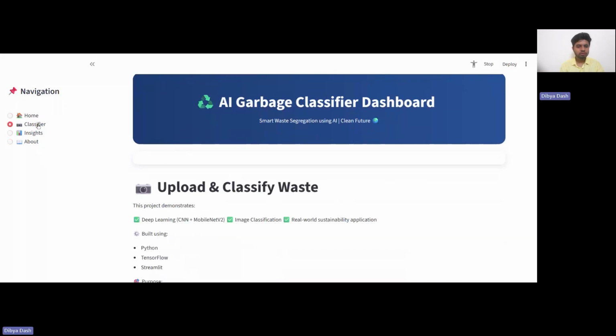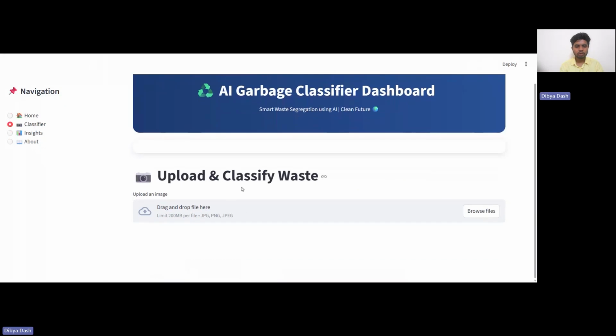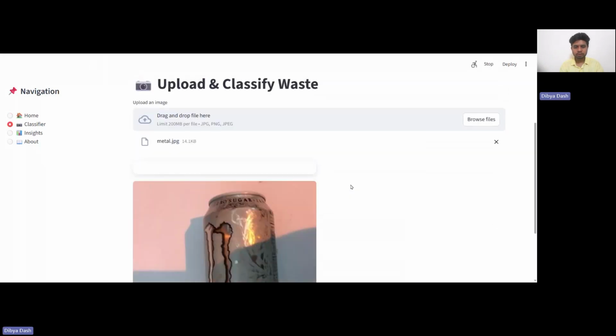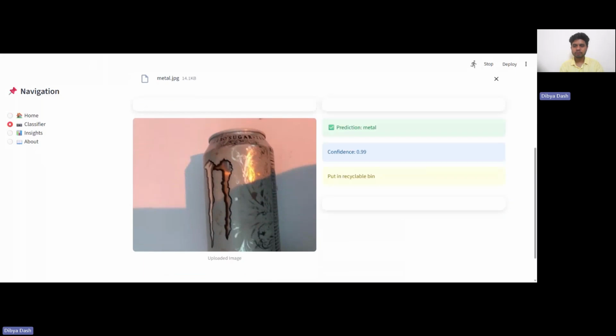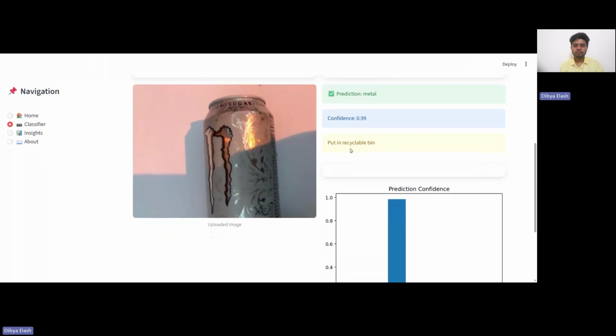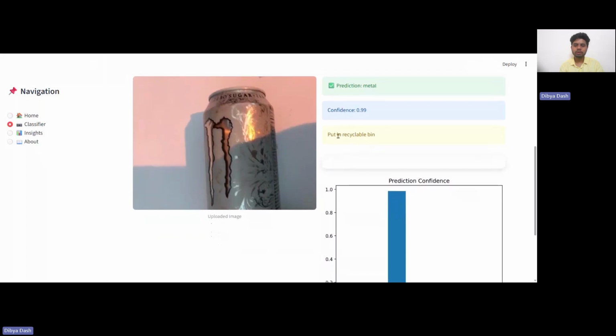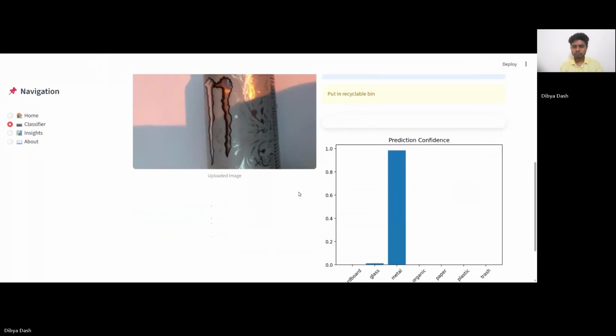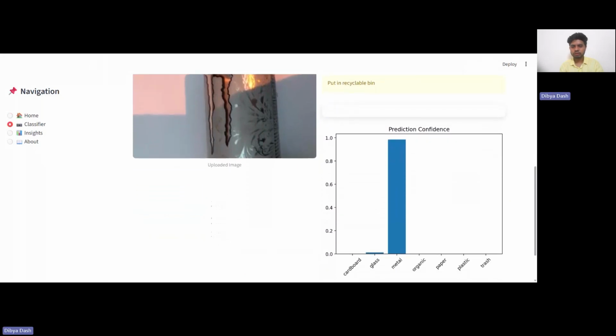So in the classifier section, you can see there is an option to upload and classify. So here I can take an example. So let me upload a file, for example, this file. Once I upload it, it will provide me the prediction that it is metal. It will also provide the confidence score of 0.99. The model is 0.99 confident about the prediction, and it will also provide the recycling advice to put it in a recycle bin. So here is one of the results.